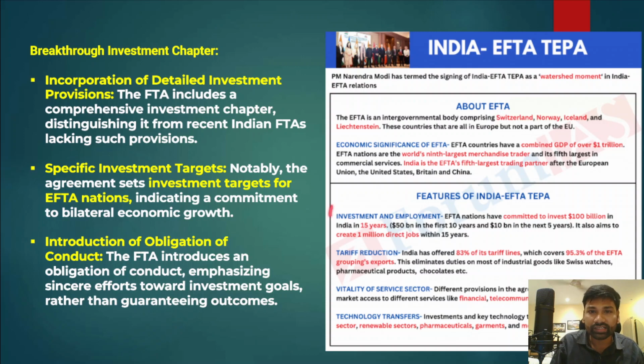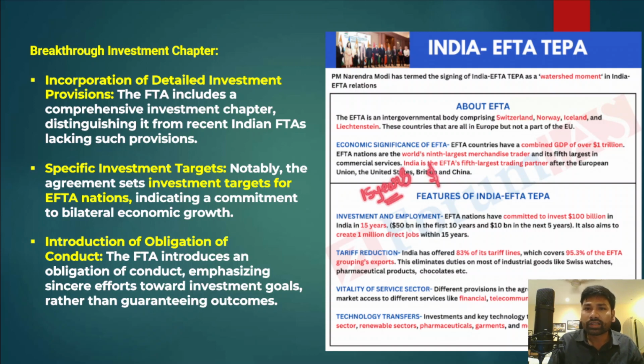The first feature is investment and employment opportunities. As part of this trade deal, all the countries which are part of the European Free Trade Association have committed an investment of $100 billion, and this $100 billion will be invested in India over the next 15 years.